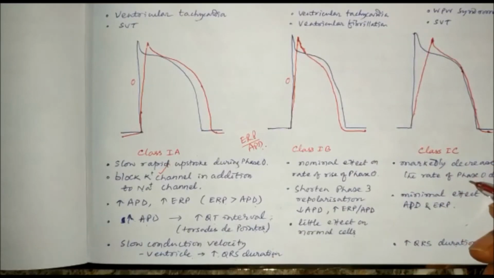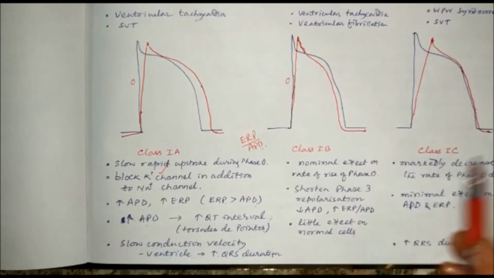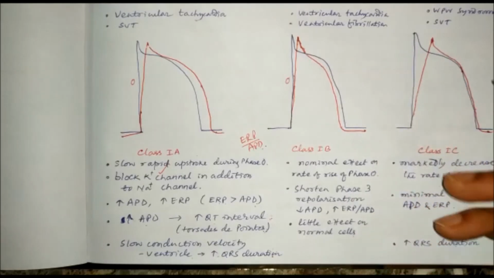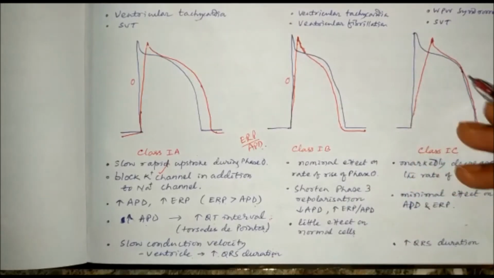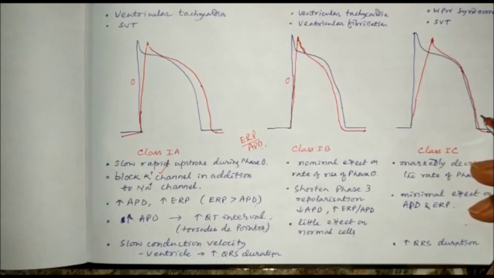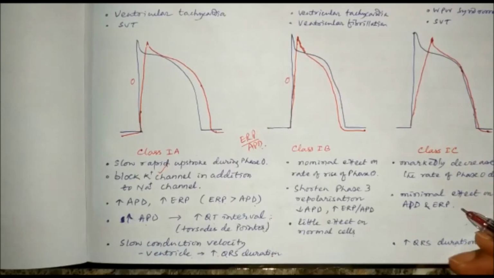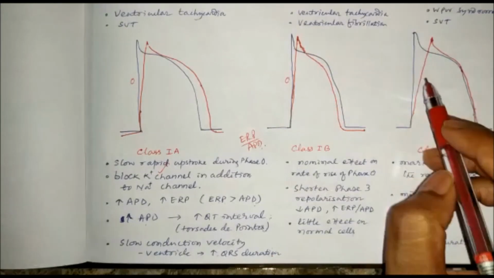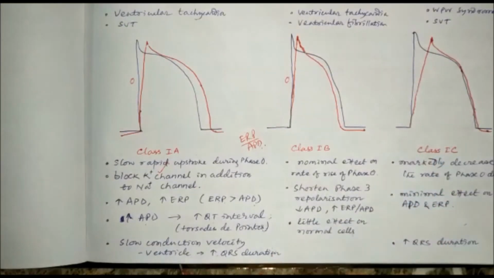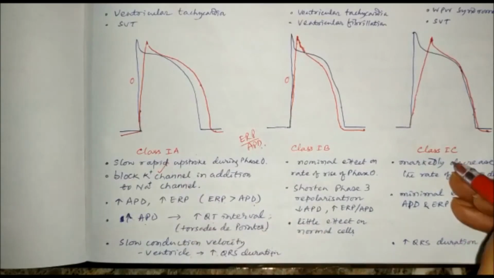Then with class 1C drugs, there is a marked decrease in the rate of phase 0 depolarization, but no or minimal effect on the action potential duration as well as ERP. You can see it is just on the normal one. So there is minimal effect on APD and ERP, but due to decrease in conduction velocity in the ventricle, there is increased QRS duration like class 1A drugs.